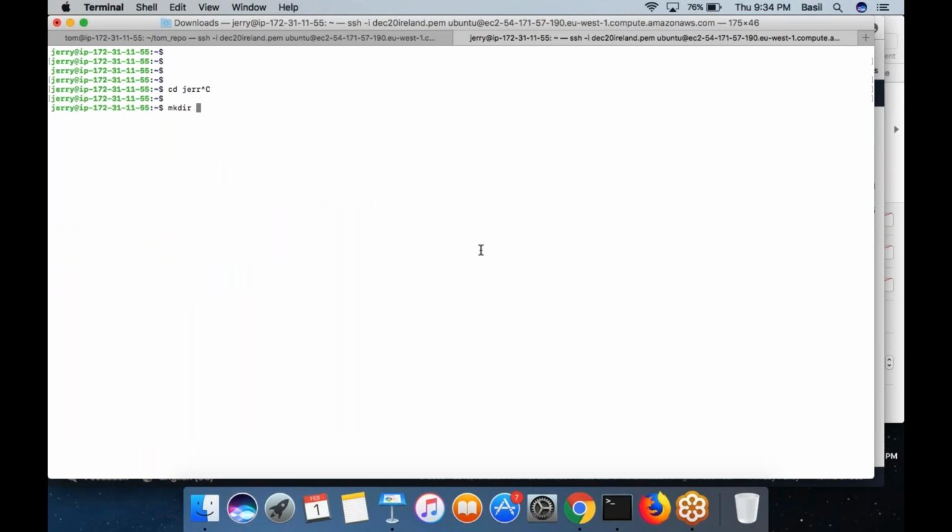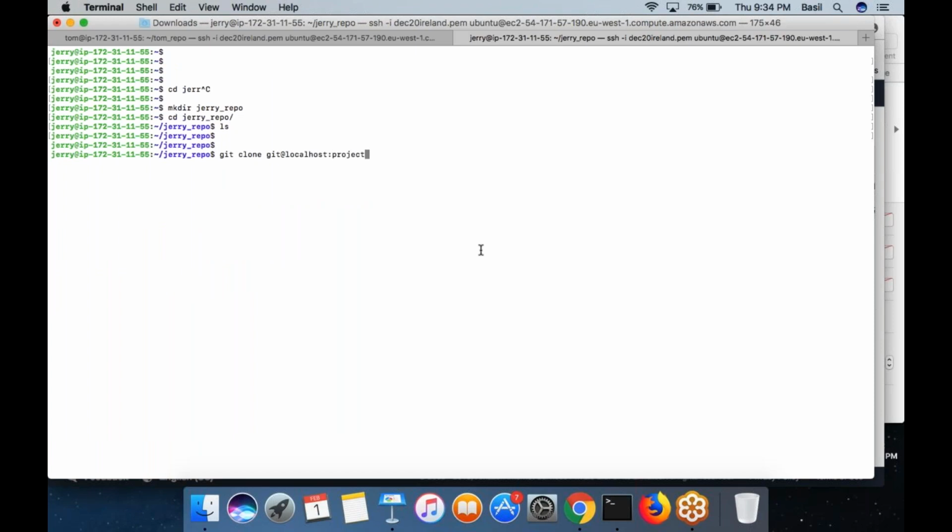Now what Jerry is going to do is a clone. He will first create a folder, let's say Jerry repo, and inside this folder I am going to run the git clone command: git clone, space, the URL from which you want to clone. So here you mention git@localhost:project.git. This is the git URL syntax, the remote repository URL. Then you mention to which folder you want to check out the content. So dot means the current folder.